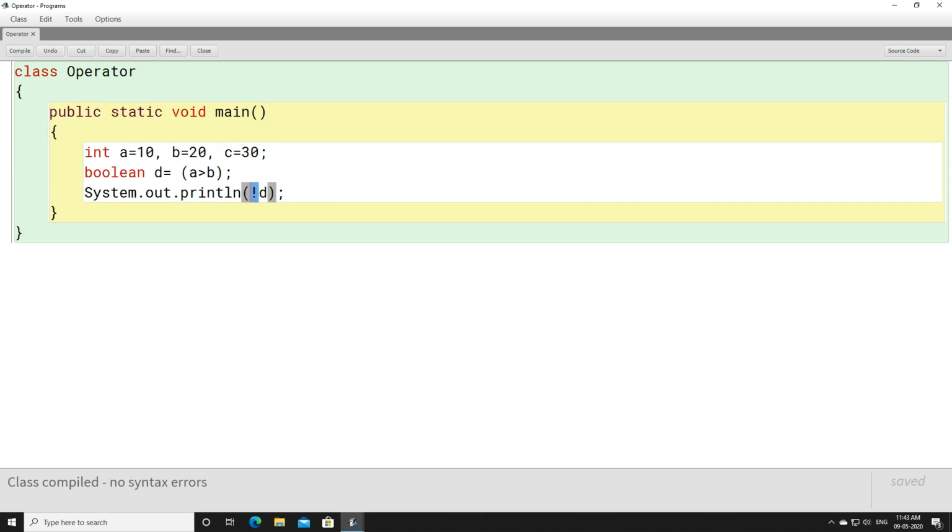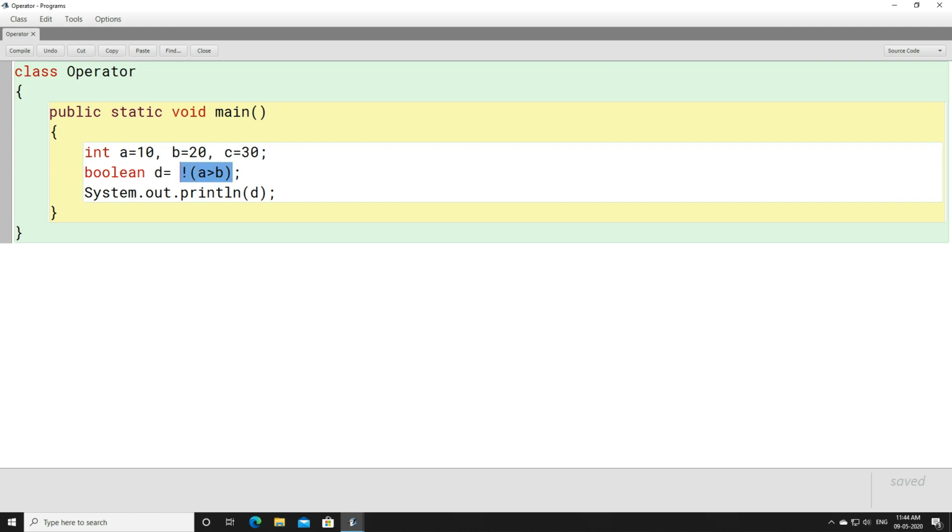So from this you can assume which operators will come under binary operator and which will come under unary operator. In logical operators, the AND operator and OR operator come under binary operator because they need to be used with two operands. But the not operator under logical operator comes under unary operator, because it can be used only with a single operand, whether you use it here or anywhere else.